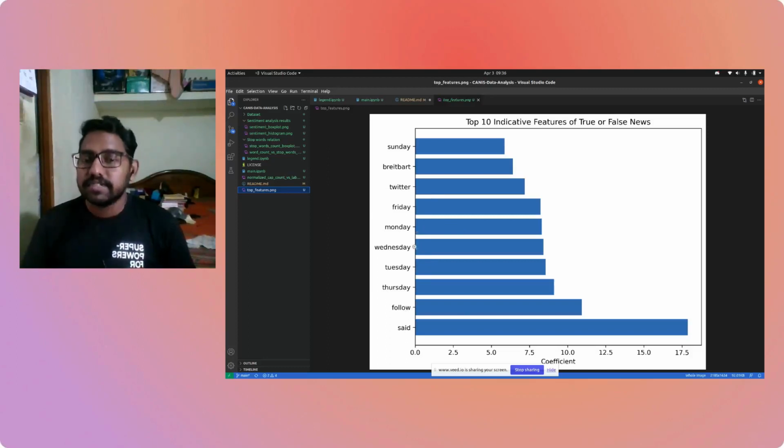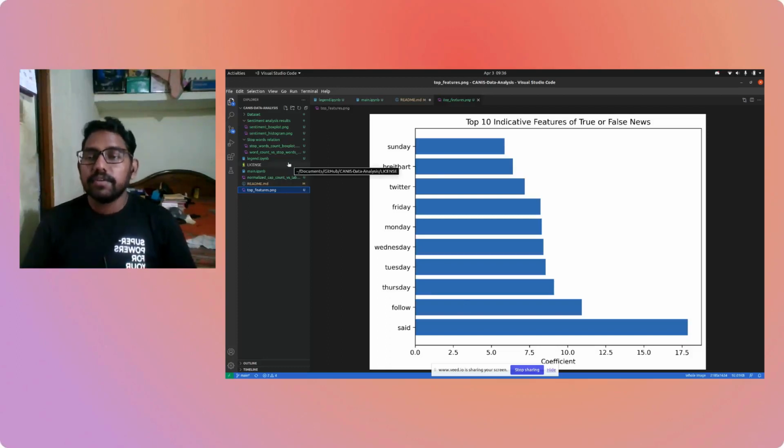For example, a news item in the sense of Donald J. Trump quoted or said so and so on Monday, while it was actually said on Tuesday or Wednesday. So I would say that the Tuesday or Wednesday version is labeled as true news, whereas the Monday version might be labeled as false news. That is why we have this feature.